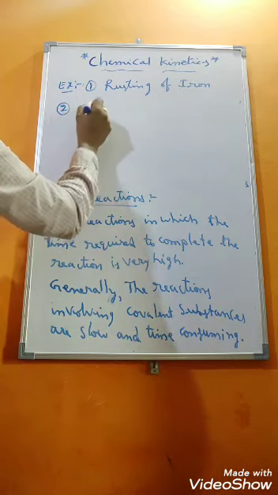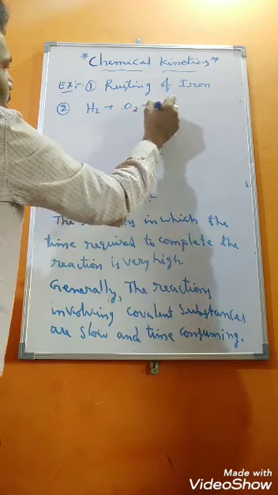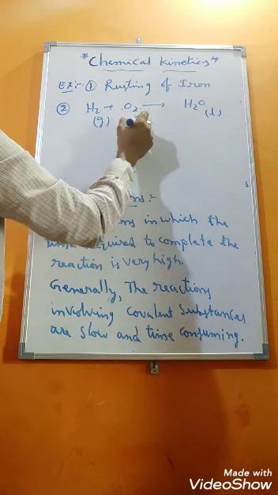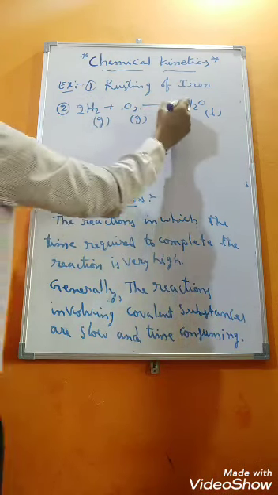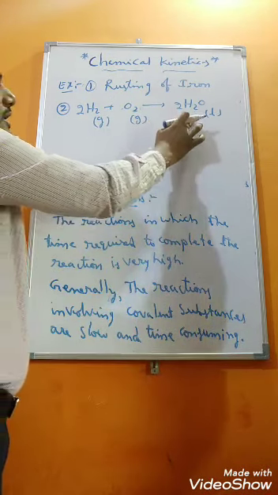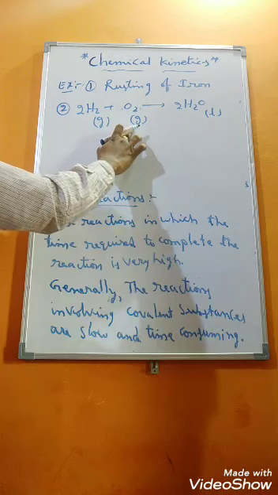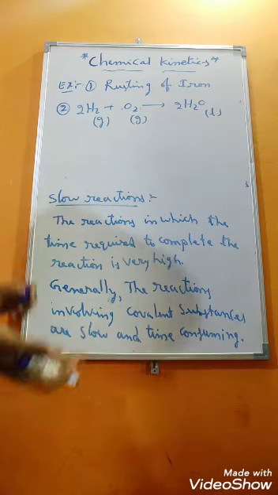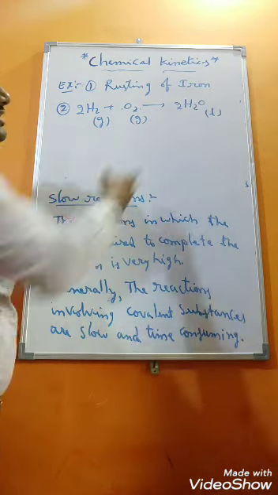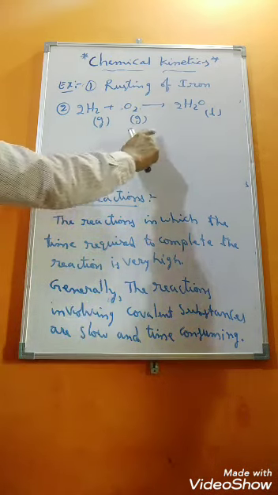And one more example, if you take hydrogen combines with oxygen and it produces water. Liquid formation taking place from hydrogen gas and oxygen gas. If you balance, here 2 moles you will get, here 2 moles. Without applying any condition, the water is formed from hydrogen and oxygen, but it takes a few years. But if you use any condition, like any platinum catalyst here, it will take place immediately. Water will form immediately. But here we are not applying any condition, so that's why it will take few years.